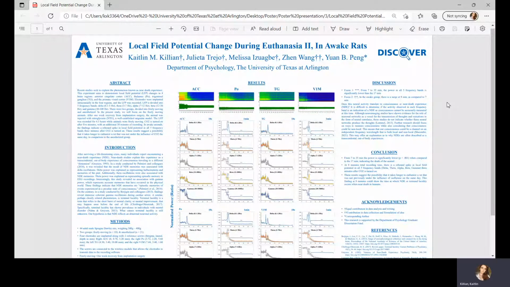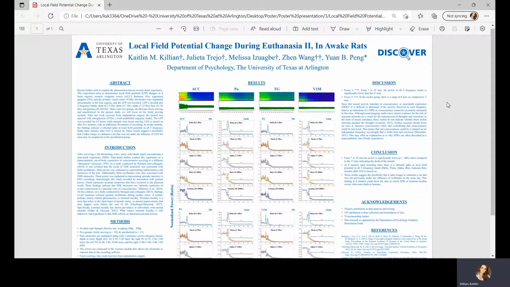This project is a part of Dr. Ping's lab and was split into 3 parts. This part is entitled Local Field Potential Change During Euthanasia in Awake Rats. My colleagues Julietta and Melissa are also working on parts of this project. Julietta is looking at the anesthetized group and Melissa is looking at unique patterns within both groups. All data for this project was collected by Jen, and Dr. Ping was the principal investigator.